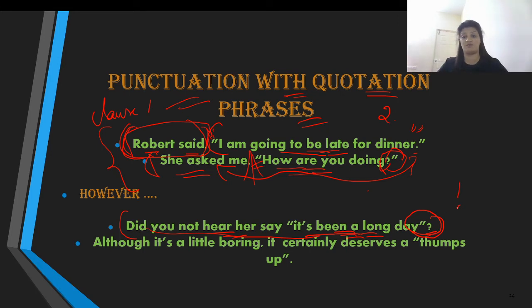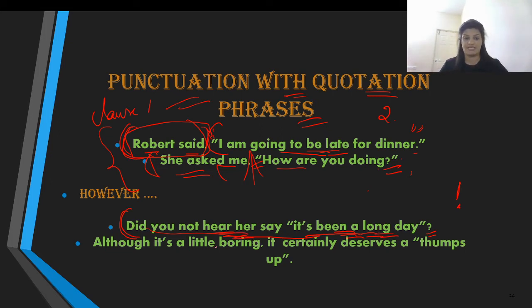Even if it is an exclamation, make sure, supposing your entire statement is an exclamation, use it outside. But if it only refers to this, then use it inside the quotation mark like this, the way we have used it over here. But here, use it outside because the question mark is not for this phrase within, but actually for this entire question.